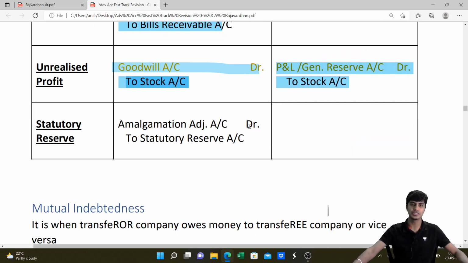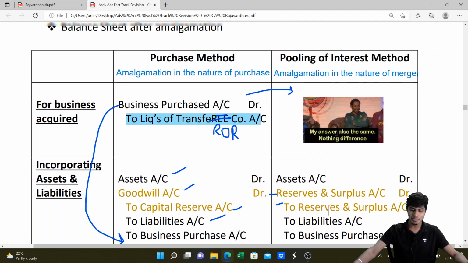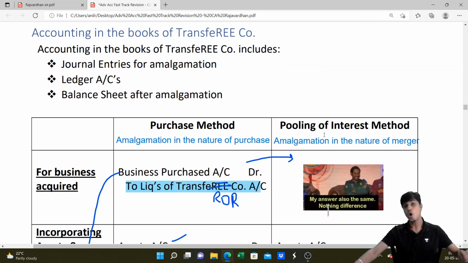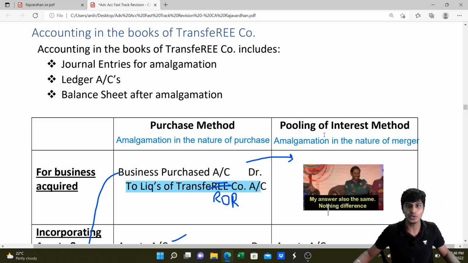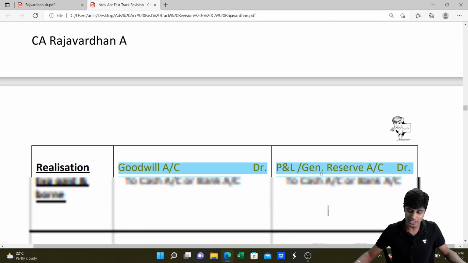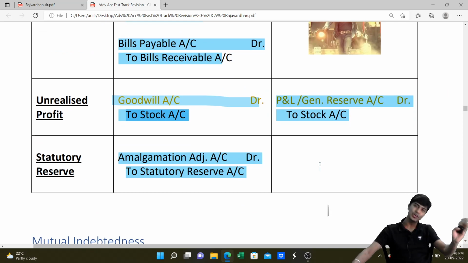Then we have statutory reserve. If there is any statutory reserve to be continued by the transferee after merger, then you need to write the entry amalgamation adjustment account to statutory reserve. Sir, how about here? Here you don't have to write any separate entry. Why? When I told you amalgamation instead of merger, I told all the assets and liabilities, including reserves and surplus, is to be taken over. When I say here including reserves and surplus, statutory reserve is also taken over, so we don't have to write any separate entry.